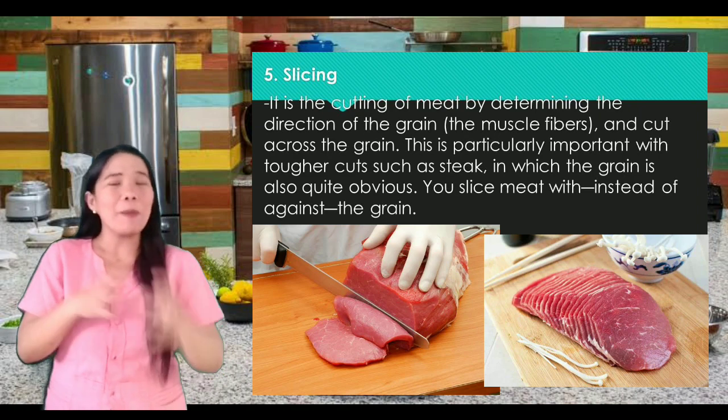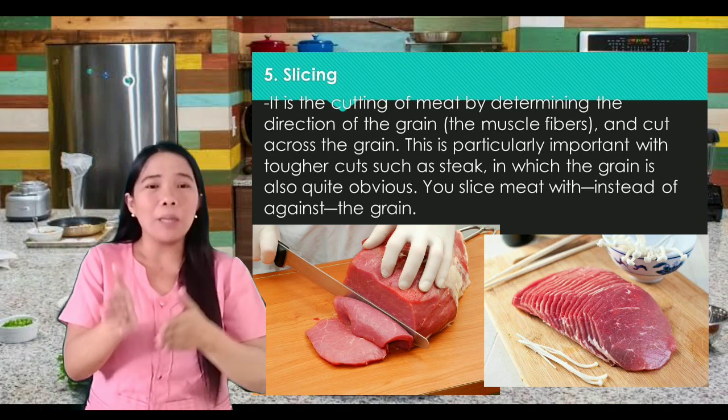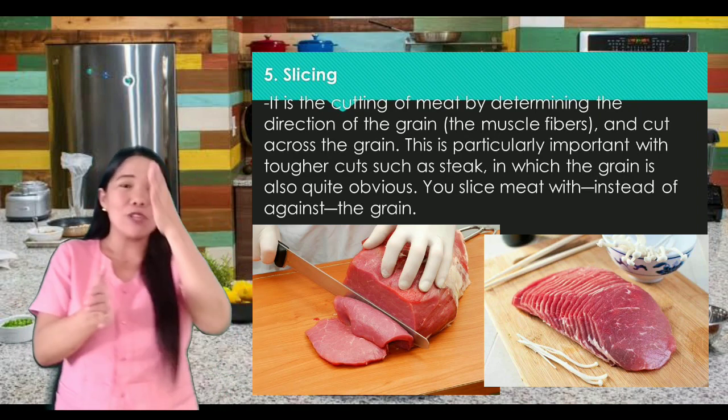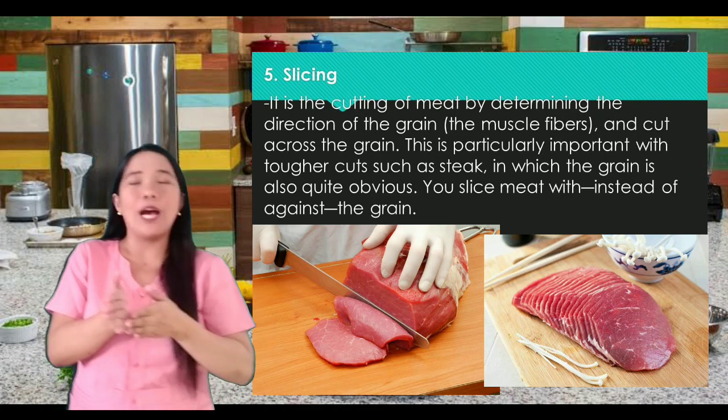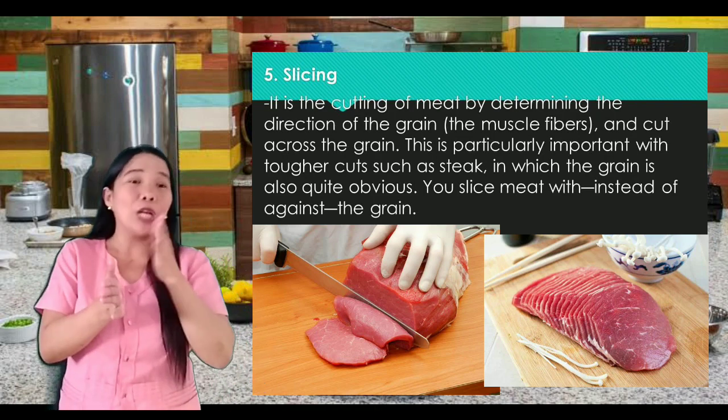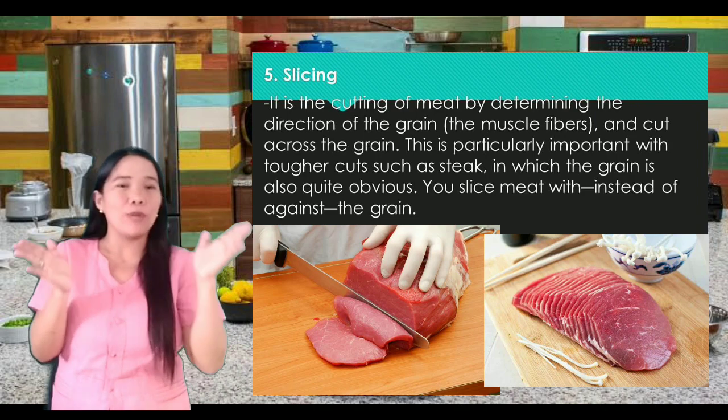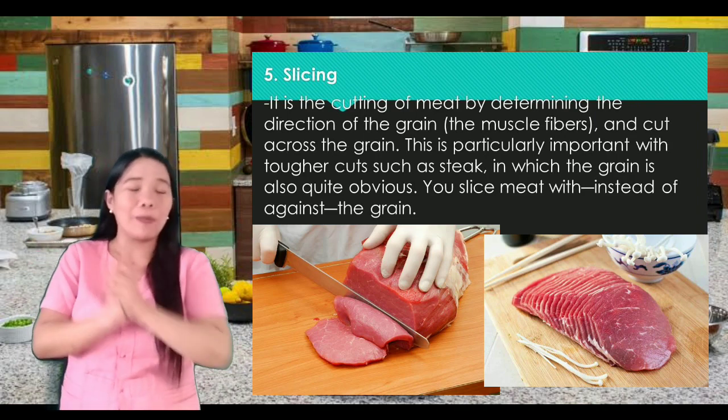Ibig sabihin, pag sinabi natin slicing, depende din yan dun sa cut. Para yung direction ng iba't ibang luto, para dun sa katulad ng steak. So, iba naman ang luto, iba naman yung cut niya. Okay. So, did you understand?